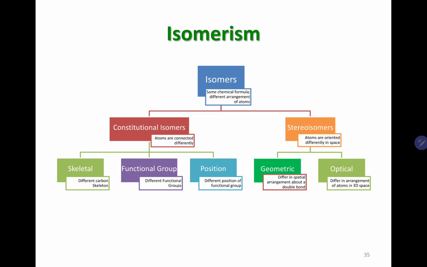Isomerism has many different areas. As I mentioned earlier, isomers have the same chemical formula but different arrangement of atoms. There are two primary kinds of isomers; you can categorize isomers into two major categories. The first category is called constitutional isomers. Sometimes people call it structural. It is the same thing.